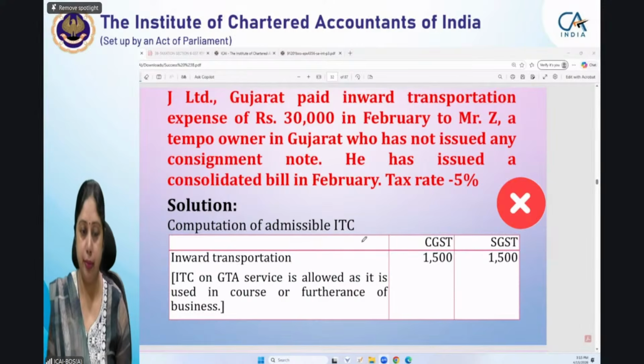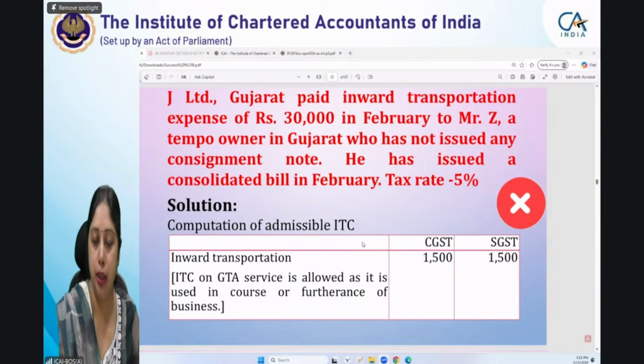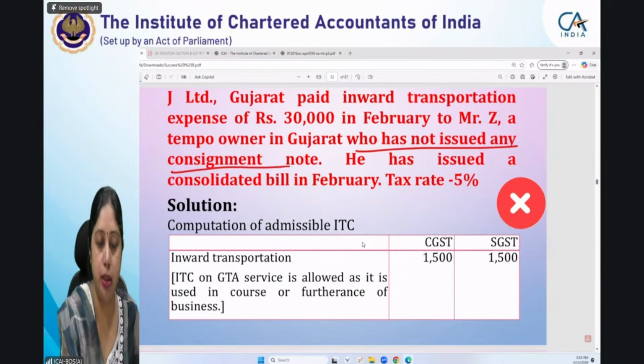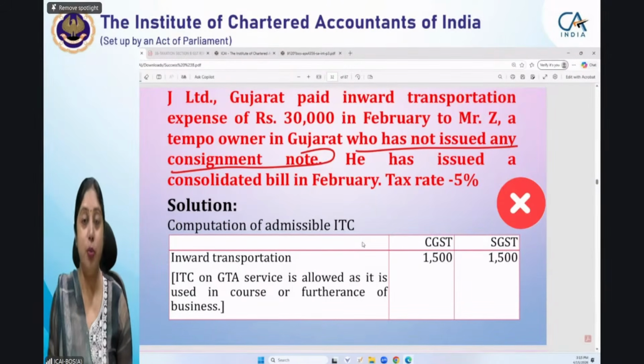Now, see, he has taken an inward supply. That supply is the transportation of goods, because he has incurred some expenses on transportation of goods, and he has paid it to a tempo owner. Now, that tempo owner has not issued any consignment note. Okay, we have to compute ITC.